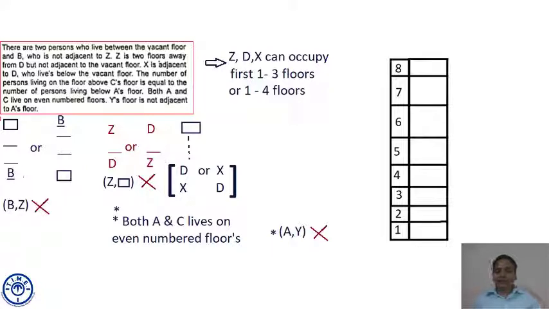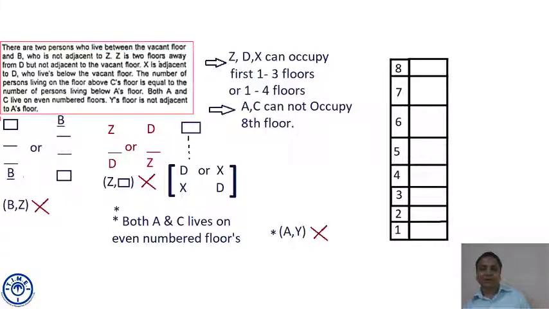Can you say safely, below the vacant floor D and X will be there, and along with D and X there should be Z also, the third person, on the third floor. So at least 3 floors will be below the vacant floor. So the vacant floor cannot come at 1, 2, 3. Also the vacant floor cannot come at 4, just to satisfy the condition that both A and C are required on even-numbered floors, and both A and C cannot occupy the 8th floor.